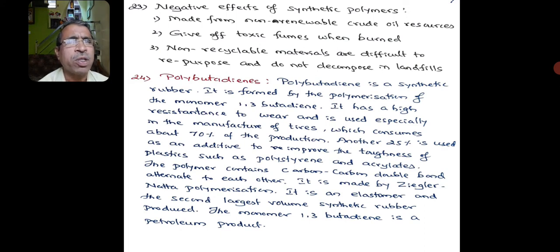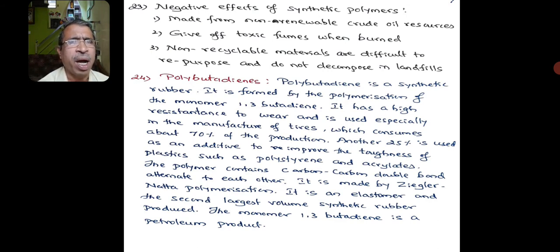Another 25% of butadiene is used as an additive to improve the toughness of plastics such as polystyrene and acrylates. The polymer contains carbon-carbon double bonds alternate to each other.